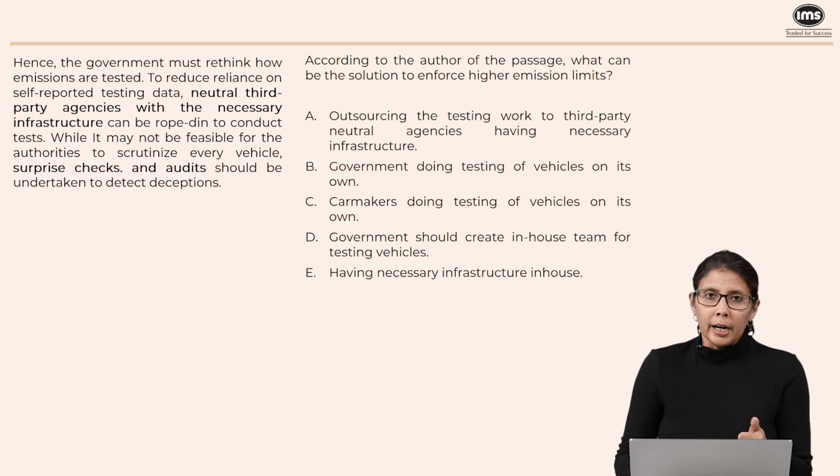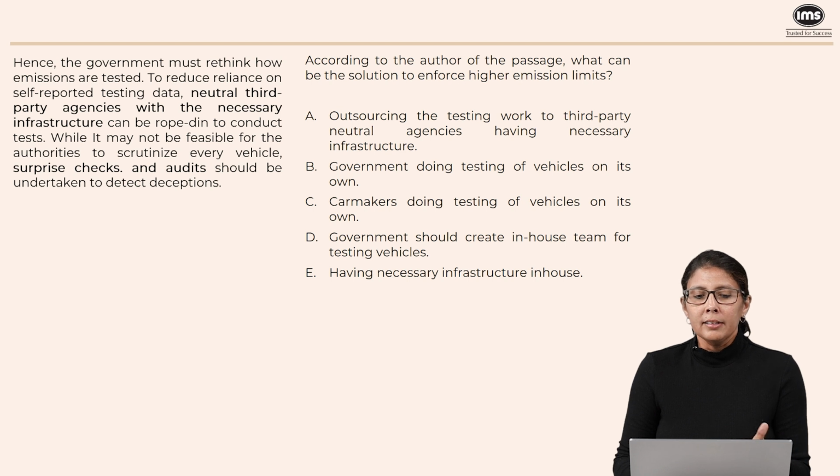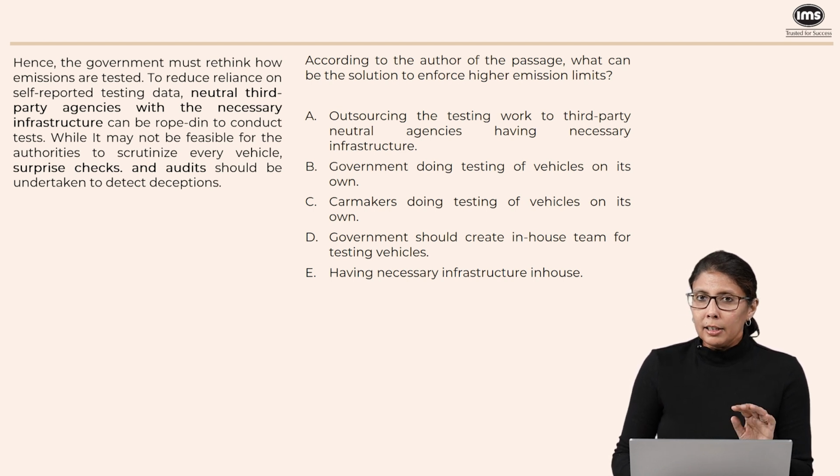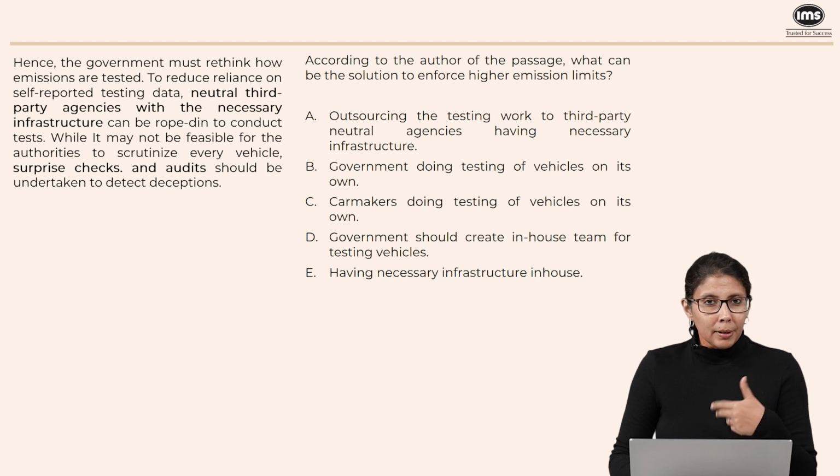And so, in order to do that, let's get neutral third-party agencies with the necessary infrastructure to conduct these emission tests. Then the author recommends that even if we can't check every vehicle, we can do surprise checks and we can do audits. So, get third-party, do surprise checks and audits. These are the two suggestions that we need to keep in mind. Now, our first option says outsourcing the testing work to third-party neutral agencies having necessary infrastructure. This seems to be accurate, so let's keep A. B says the government doing testing of vehicles on its own. You see, we're not really trying to get the government to do the testing.